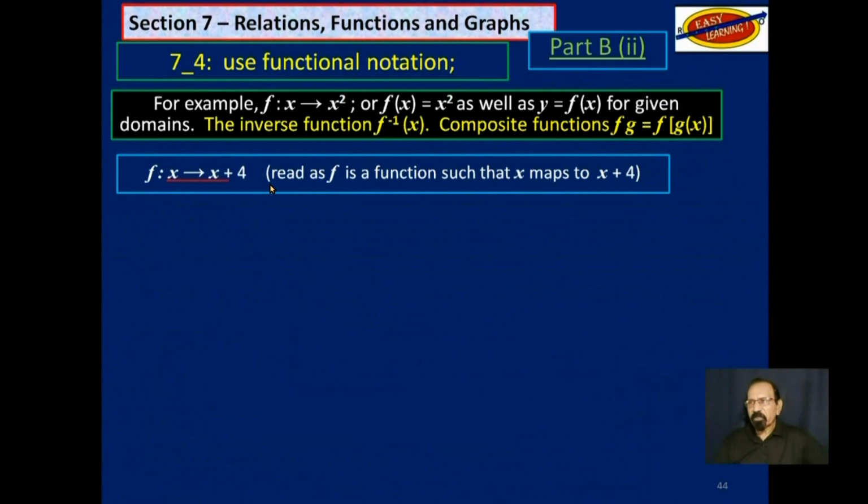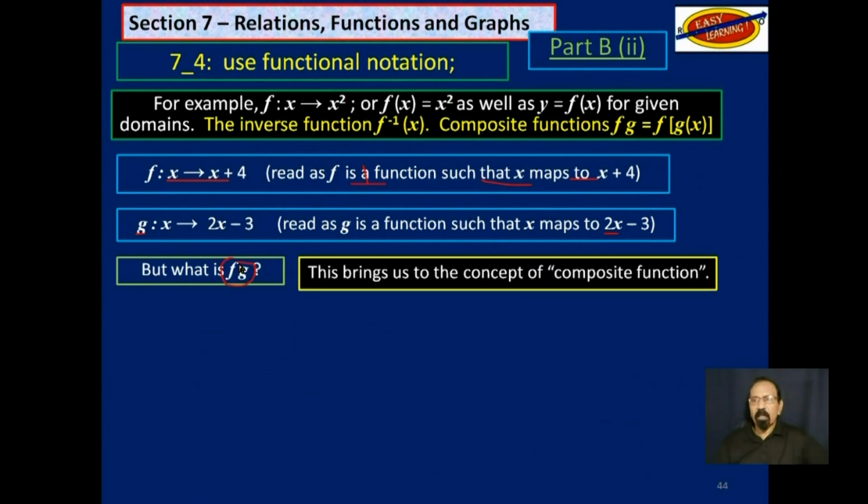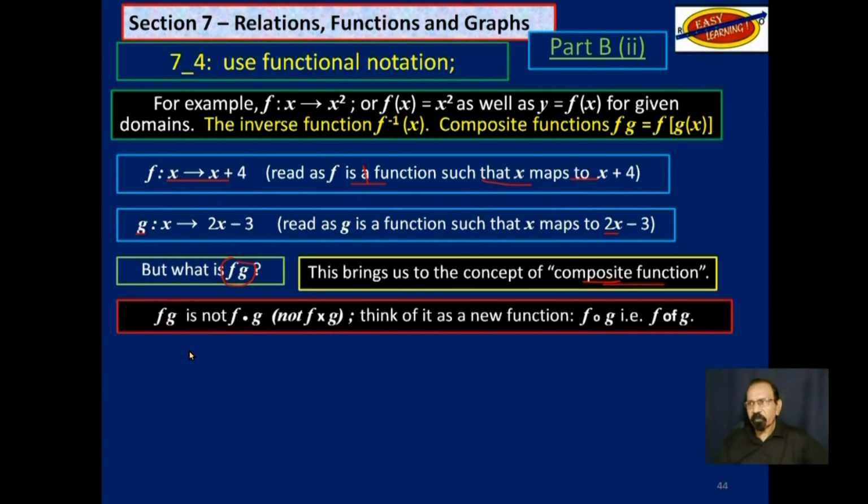Now remember this, you read that as f is the function such that x maps to x plus 4. g is the function such that x maps to 2x minus 3. So you have two functions. What is f of g? That brings us to the concept of composite functions.